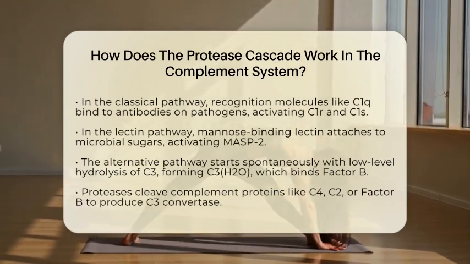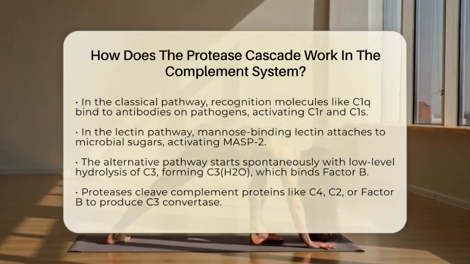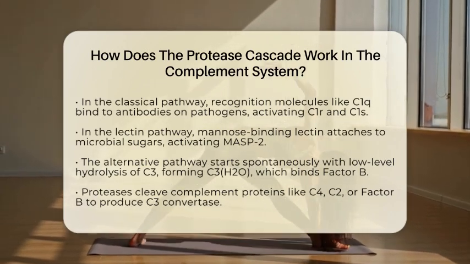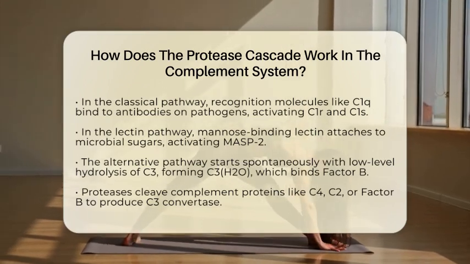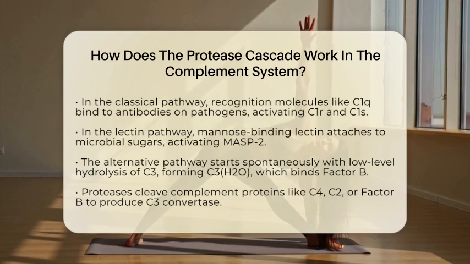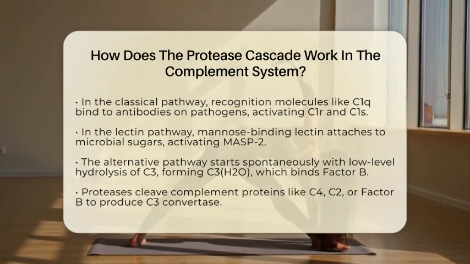The alternative pathway is a bit different. It starts spontaneously when C3 proteins in plasma undergo low-level hydrolysis, creating C3H2O. This binds to factor B, which is then cleaved by factor D to form the initial C3 convertase for this pathway.